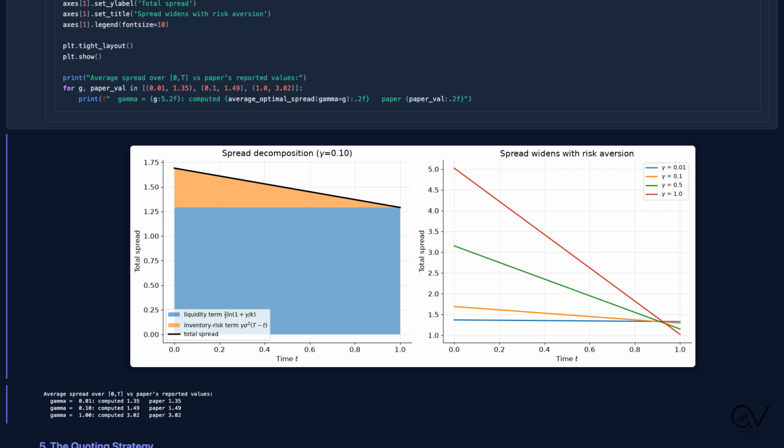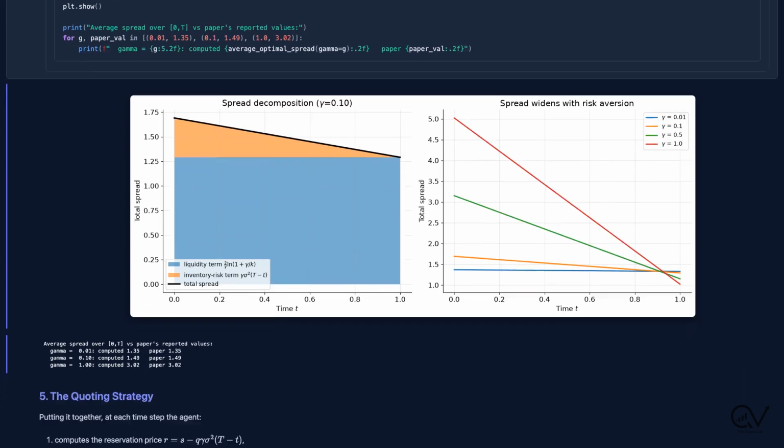On the right, the same curve for different risk aversions. More cautious dealers quote wider. And here is our first hard validation. The average spreads we compute, 1.35, 1.49, and 3.02, match the paper's tables exactly.